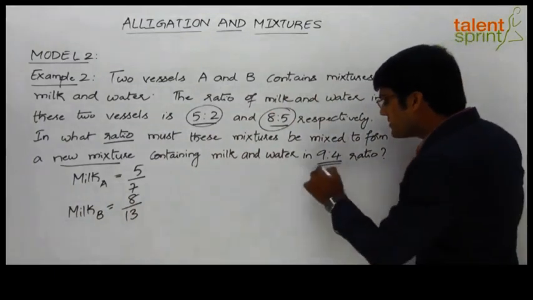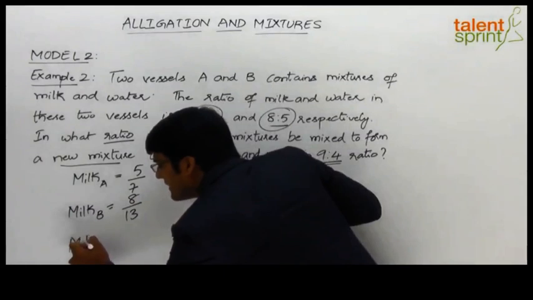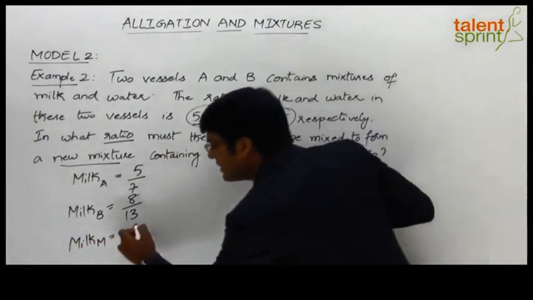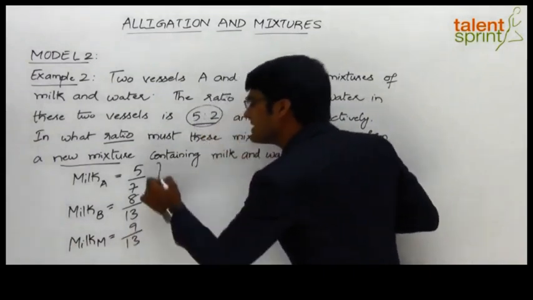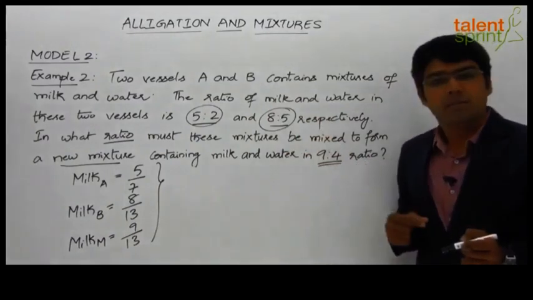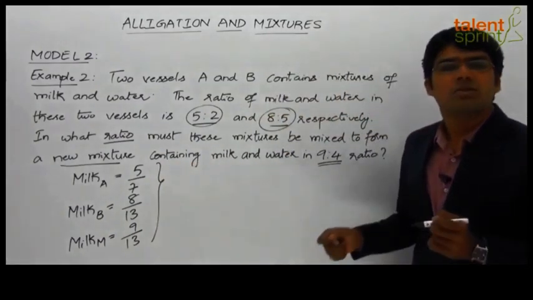And in the final mixture, the ratio is 9:4. So the strength of milk in the final mixture will be equal to 9 parts out of total 13 parts. So these are the strengths of milk in vessel A, vessel B and in the final mixture. So by applying alligation rule to these three strengths, we can find out the ratio of the quantities.